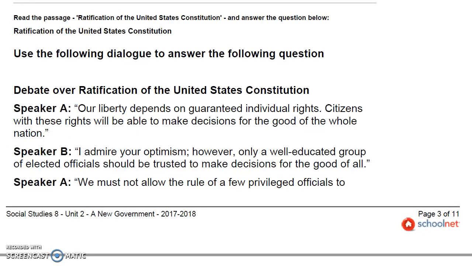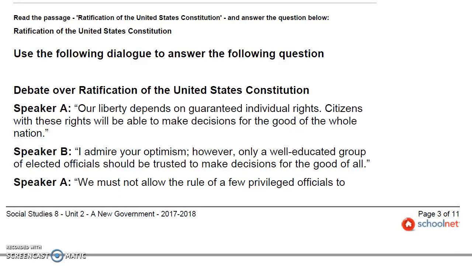Speaker A. Our liberty depends on guaranteed individual rights. Citizens with these rights will be able to make decisions for the good of the whole nation. Speaker B. I admire your optimism. However, only a well-educated group of elected officials should be trusted to make decisions for the good of all.